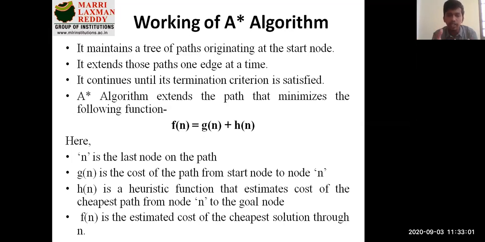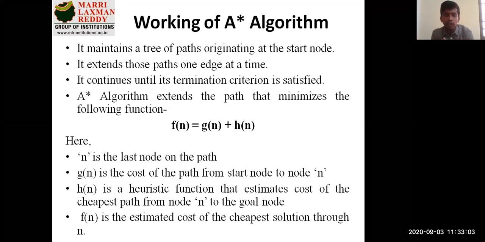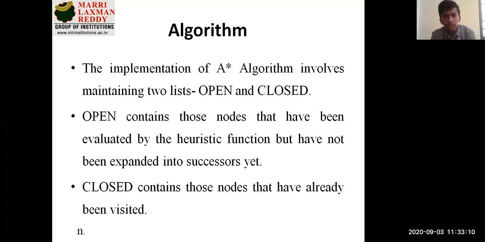So every time, as I said, for each node, you will be trying to compute the f of n value, and according to that only, we will be moving forward. Okay. So let's try to understand how this concept of A star will be implemented.